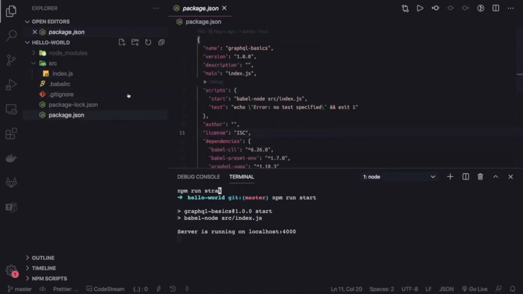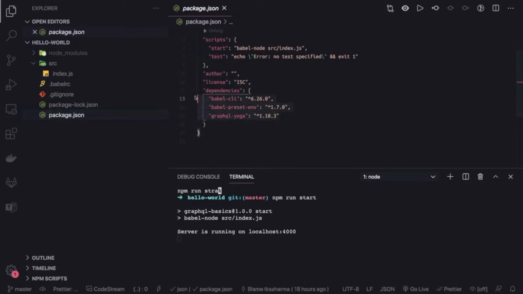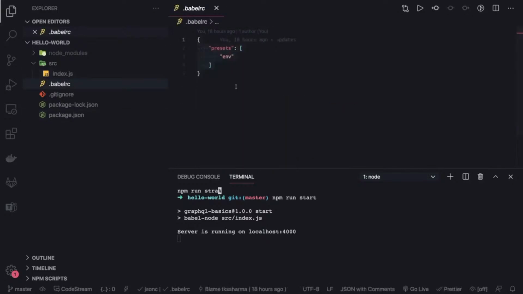You can actually copy this from the GitHub. Simple 3 libraries. GraphQL Yoga is a library to create a GraphQL server. I'm using Babel CLI and Babel. This file is required because this is what will tell Babel to define the presets. Okay, how to compile, what to compile. Okay, so let's see in the next video. We'll expose it on the browser using some add-on. We will see what kind of documentation we are getting, same as Swagger.